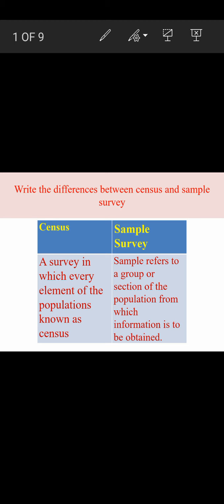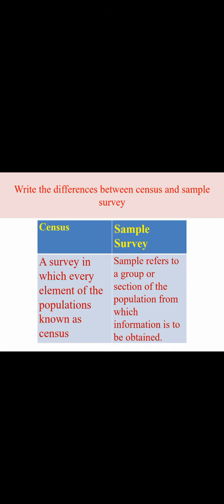A survey in which every element of the population is covered is known as census, and sample refers to a group or section of people from the population from which information is to be obtained. From the entire classroom I will take only 2 samples, representative of girl or boy. In a census I will gather the information or opinion of all the 70 students from the classroom. So this is the sample survey.